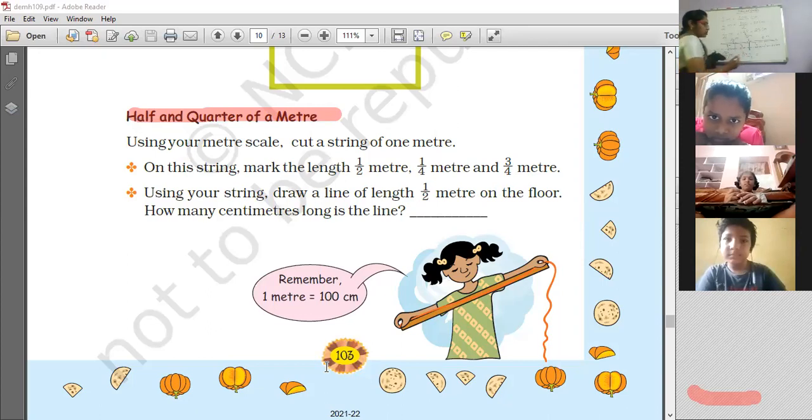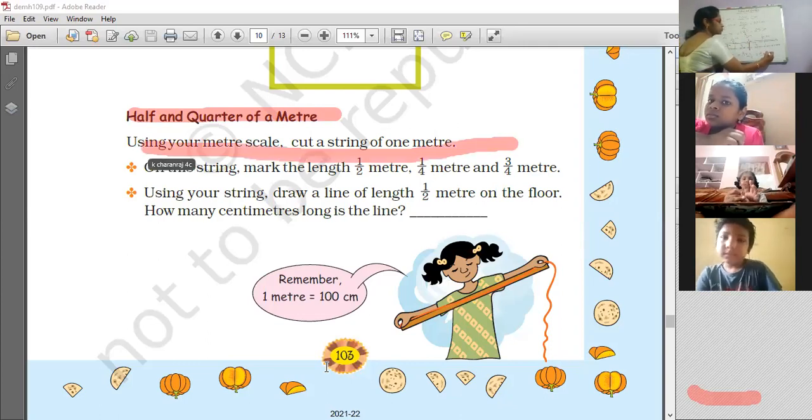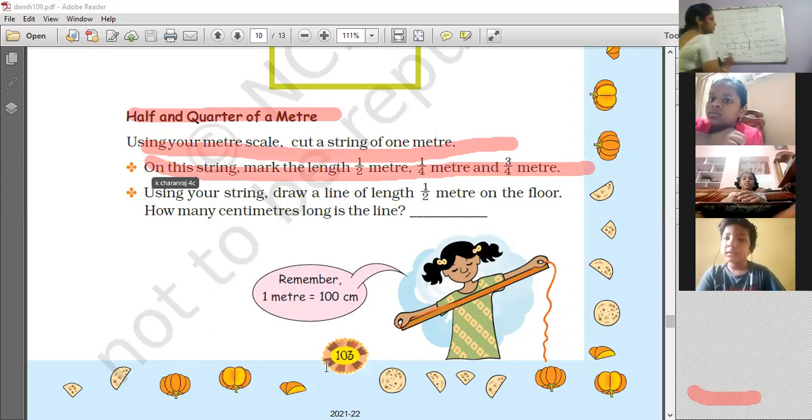So let us find out. 3 into, what is 1/4? Already you have found 1/4 is 25. So 3 into 25 is 75 centimeters. So hope this is clear.